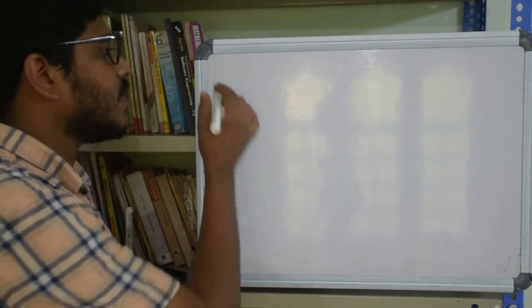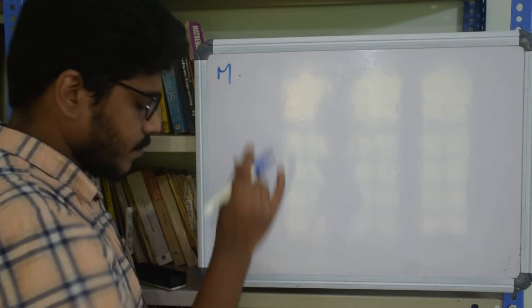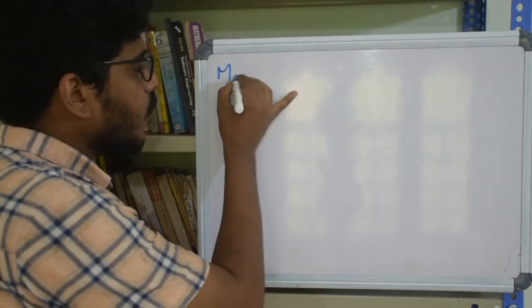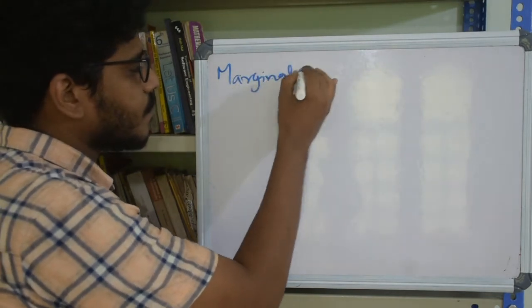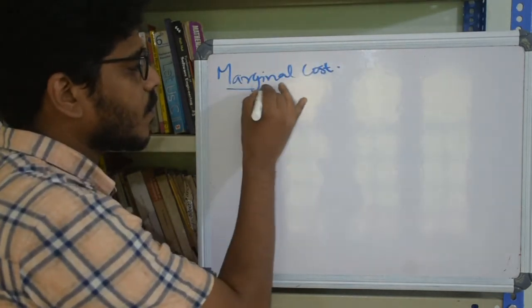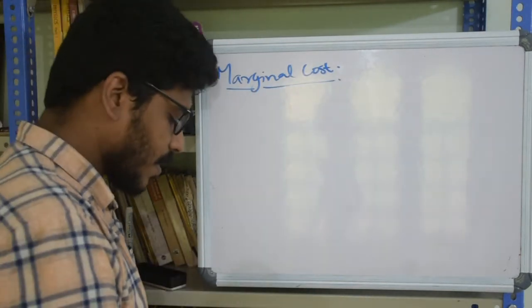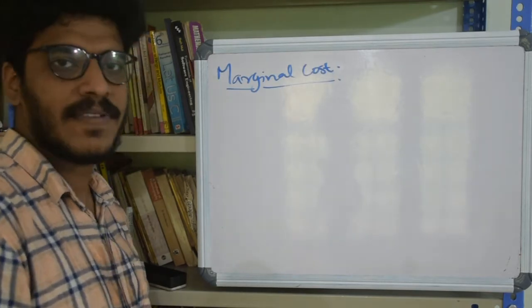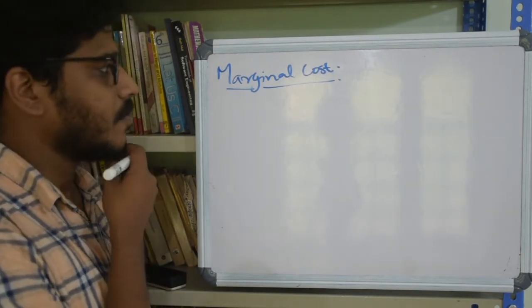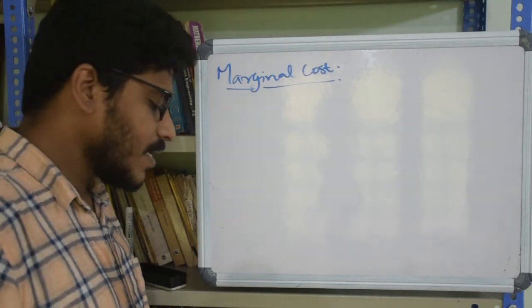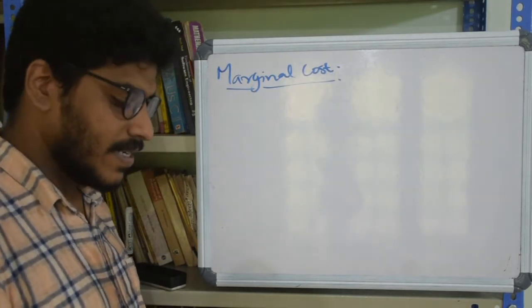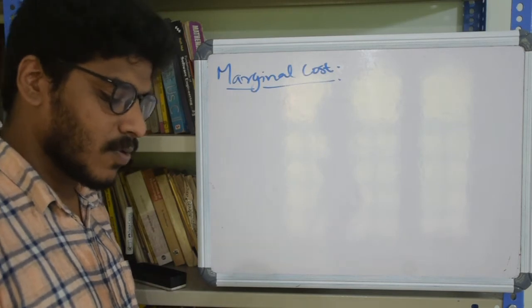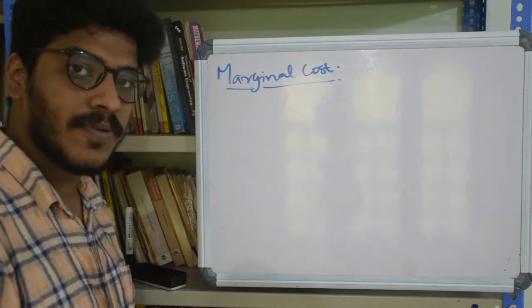Before moving to the precise application question, let's get familiarized to a few terms. So, what is marginal cost? Those who are from economics might be familiar with this word, but those who don't have any background in economics may find this as a new thing. Marginal cost is defined as the rate of change in total cost associated with a small change in the quantity produced.